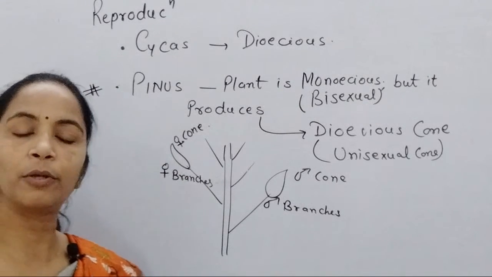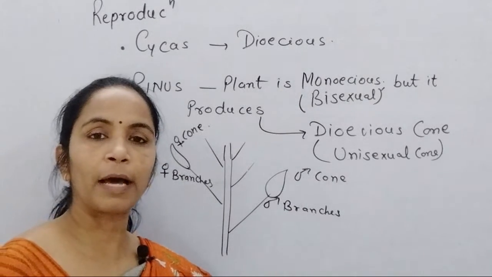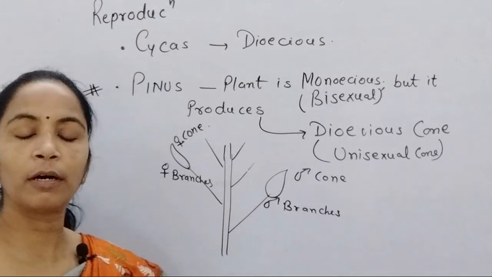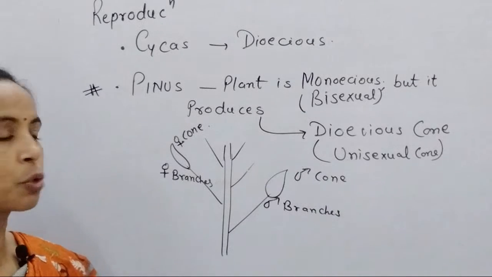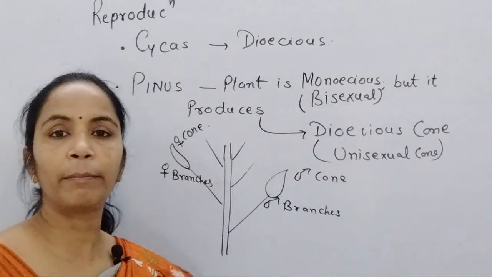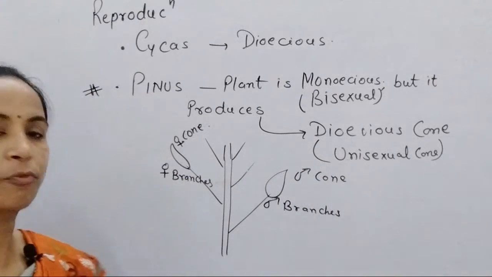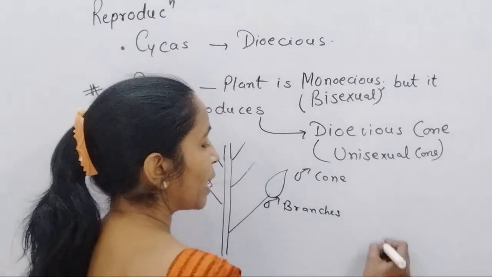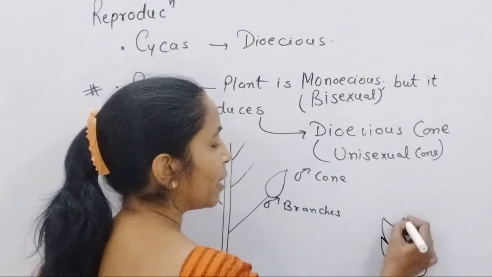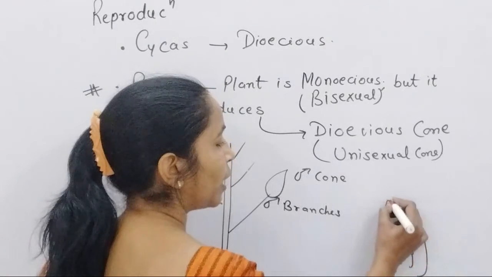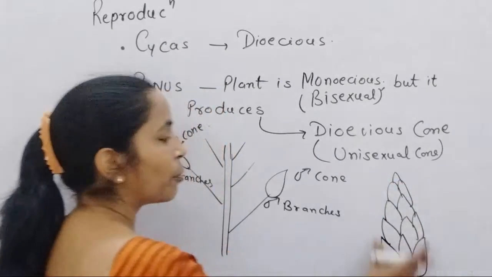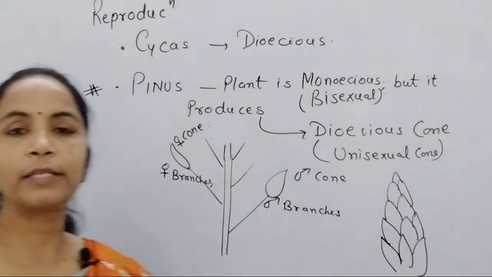So the male plant produces a male cone and the female plant produces a female cone. Now, what is a cone? Because in Pteridophyta we use the term strobilus and here we use the term cone. Cones mean, you remember, the spiral arrangement of sporophylls. Whether it is microsporophyll or megasporophyll, these sporophylls are spirally arranged on a central axis, and their spiral arrangement leads to the production of one cone-like structure.